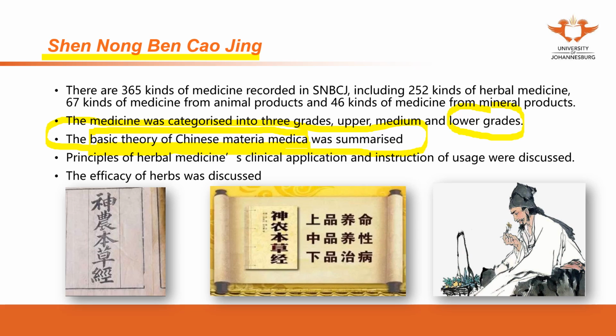Some herbal medicine has the trend to move downwards. And why? What's the reason? These are all explained in this book. The principles of herbal medicine and the usage were discussed in this book.